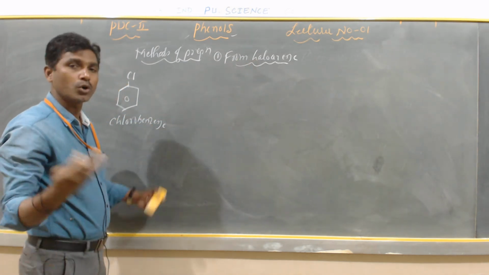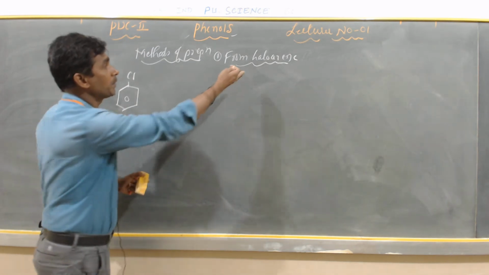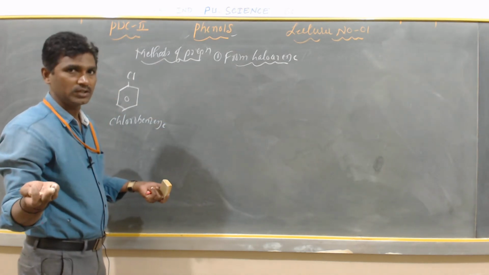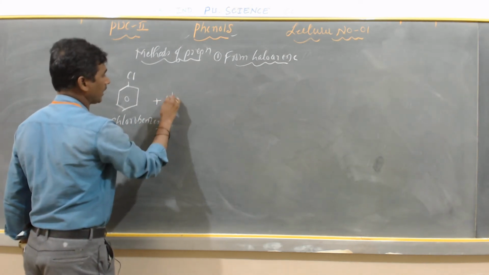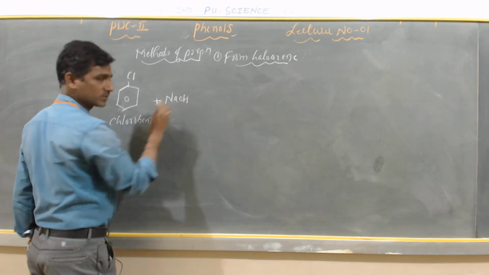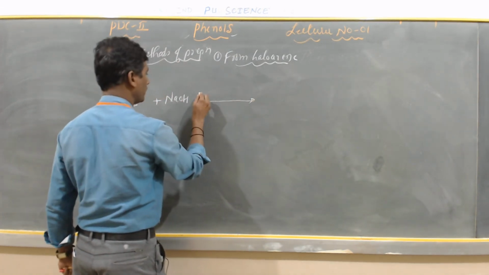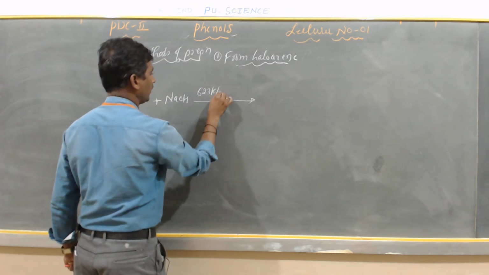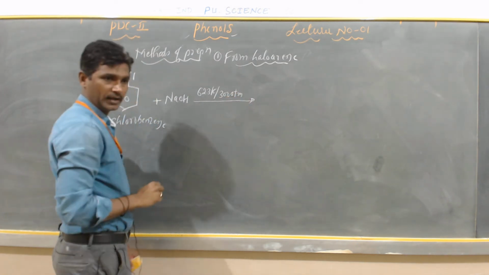So how do you prepare phenol? Phenol can be prepared by taking haloarene. Haloarene means chlorobenzene, bromobenzene, like this. To this chlorobenzene, you have to add sodium hydroxide, and you have to maintain a temperature of 623 Kelvin and a pressure of 300 atmosphere.